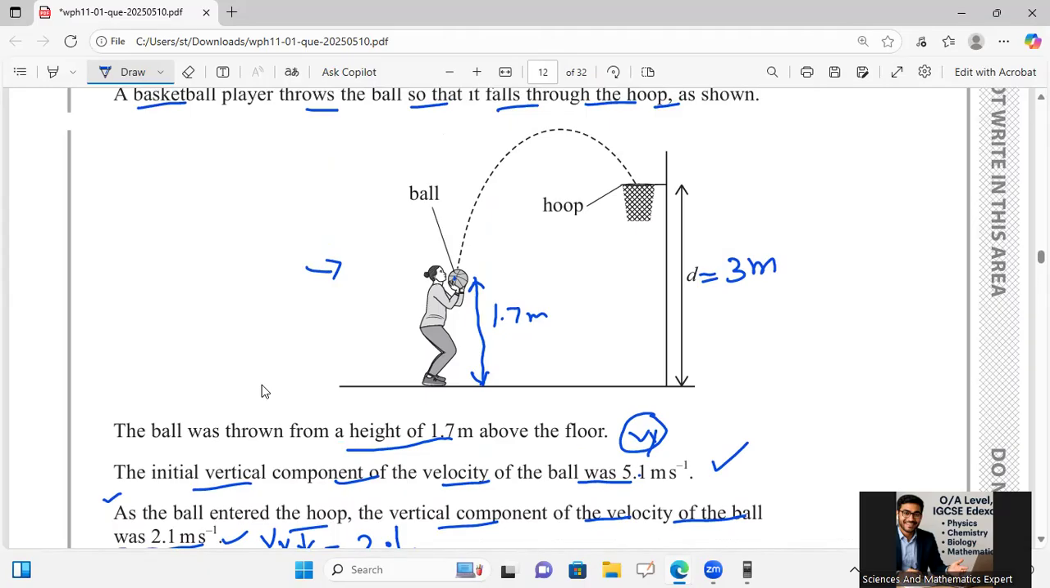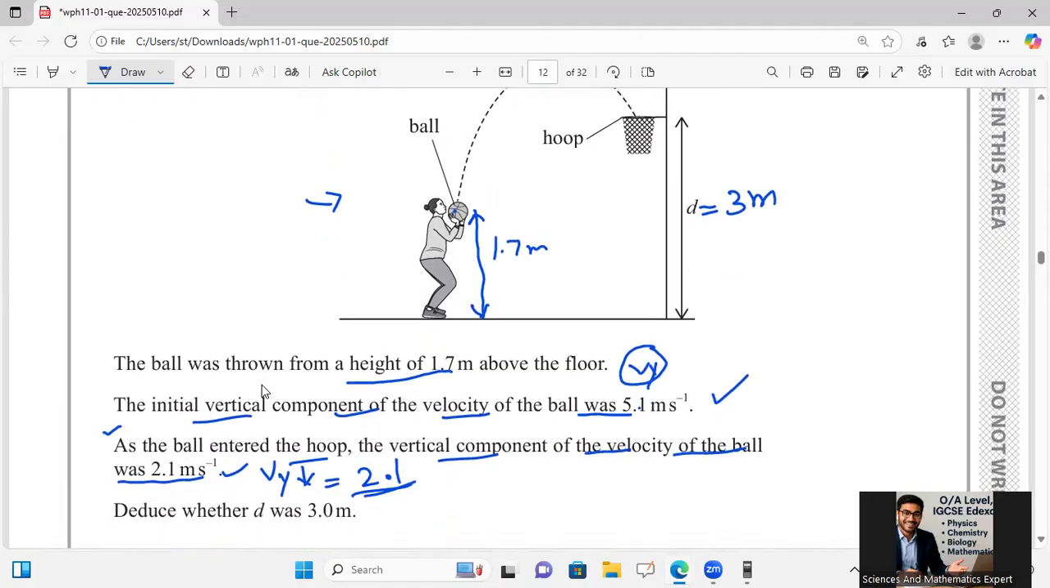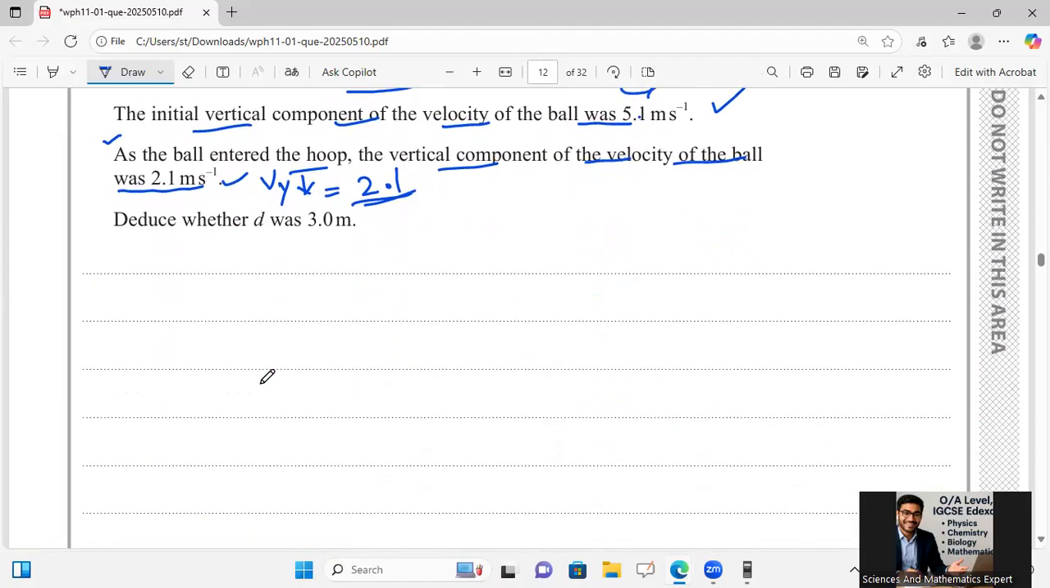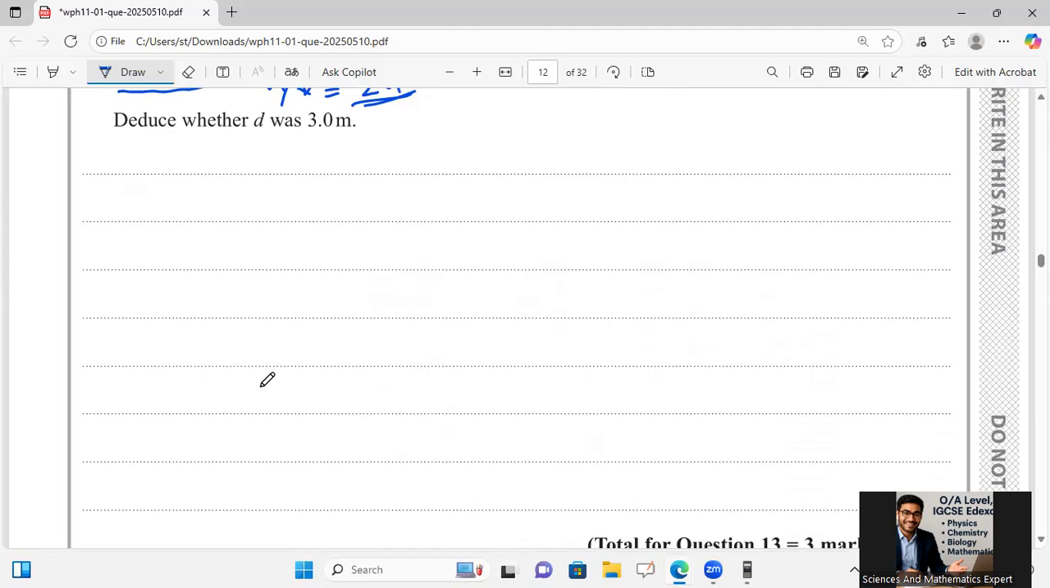For that purpose, I will use the third equation of motion. Let's try that. We can say 2as is equal to v squared minus u squared. For that purpose, I'm using 2 into minus 9.81 because the ball is going upward over there.